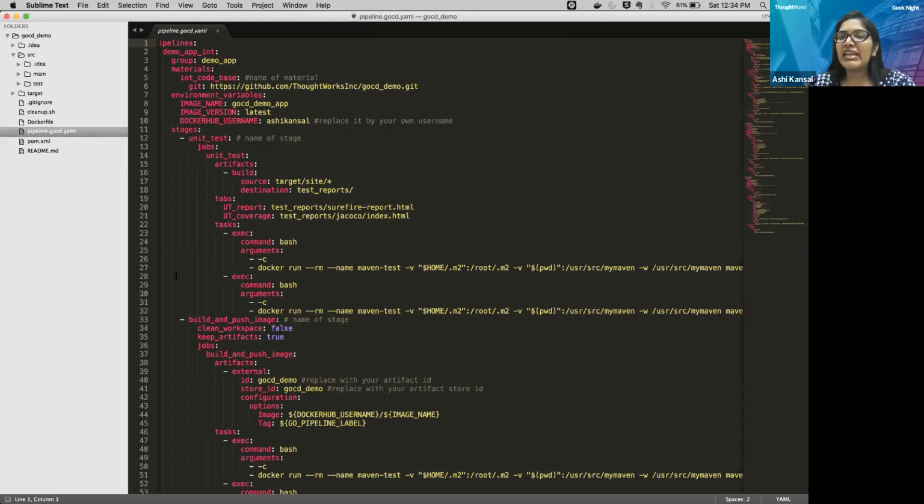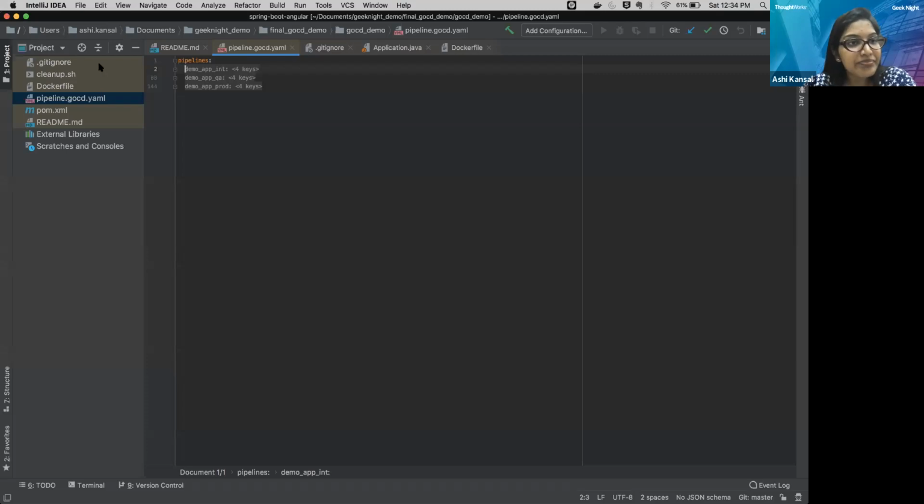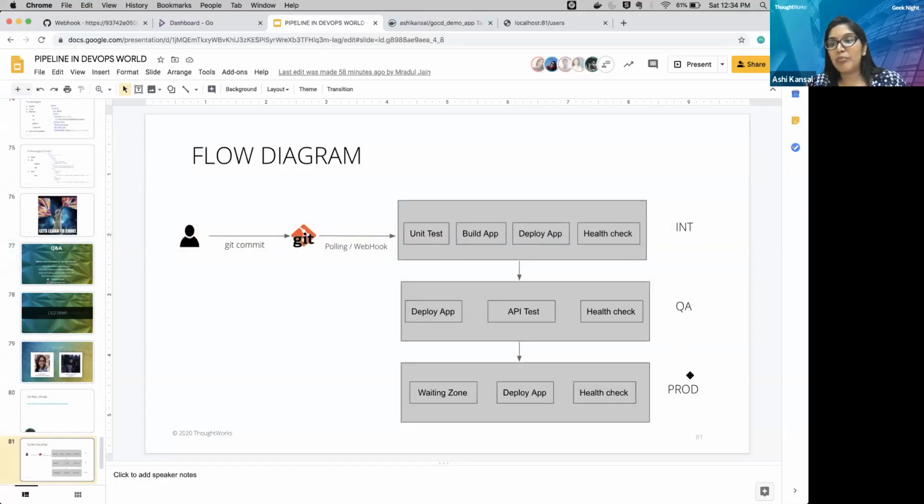As you know about Jenkins, in Jenkins we also have a Jenkinsfile. So this is similar to that. Okay, now let's go into more detail regarding this. This is my pipeline GoCD.yaml file. Inside it, you can see we have 3 pipelines, and each pipeline maps to one environment. You can see demo app int, demo app QA, and demo app prod. So this maps to here: int, QA, and prod.